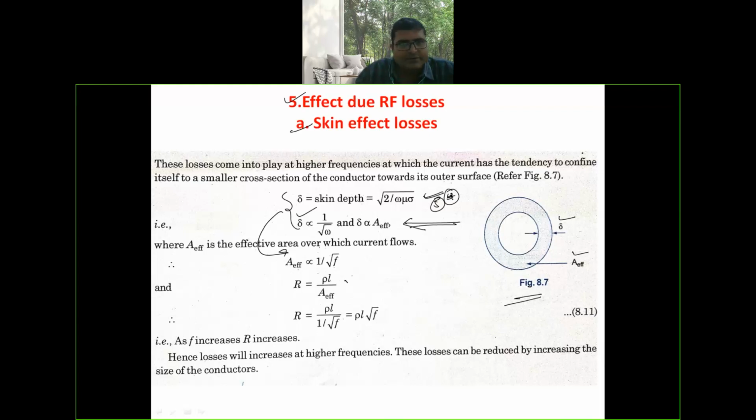This is the definition of resistance: R is equal to rho L by effective area. By substituting these two, we get R is equal to rho L by 1 by root f, meaning R equals rho L root f. R is associated with losses, meaning as frequency increases, losses will also increase. Hence, losses will increase at higher frequency. These can be reduced by increasing the size of the conductors.